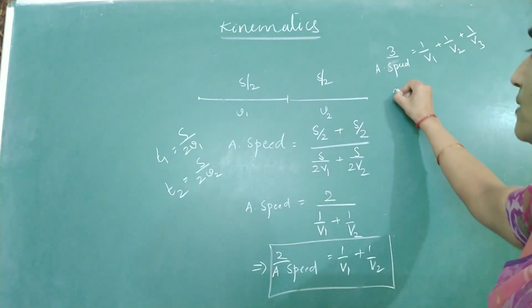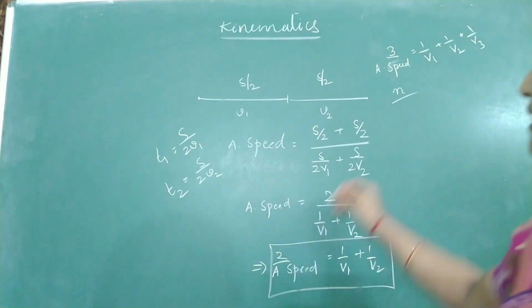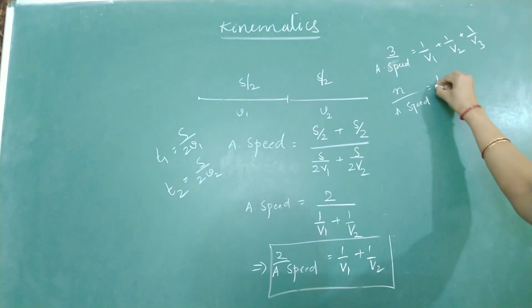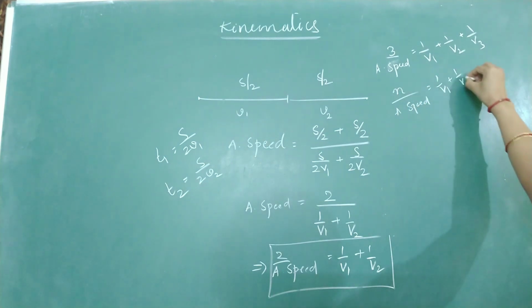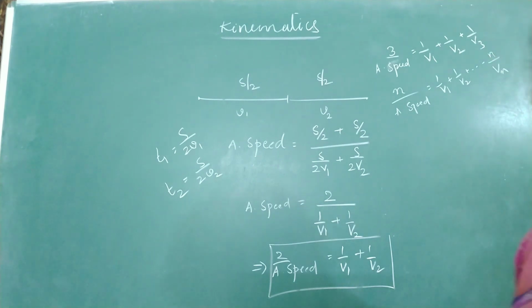Generalize it: if you divide the whole distance into n equal parts, then n by average speed becomes 1 by V1 plus 1 by V2 and so on up to 1 by Vn.